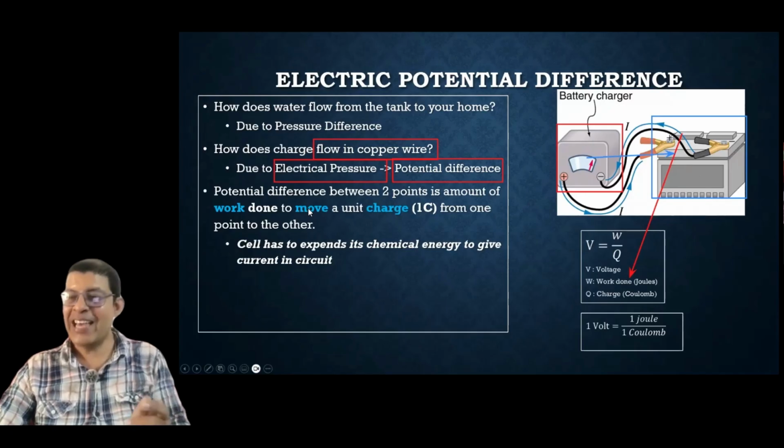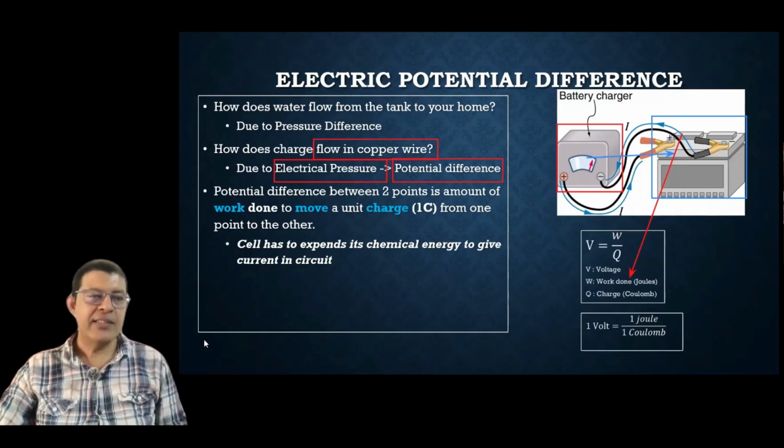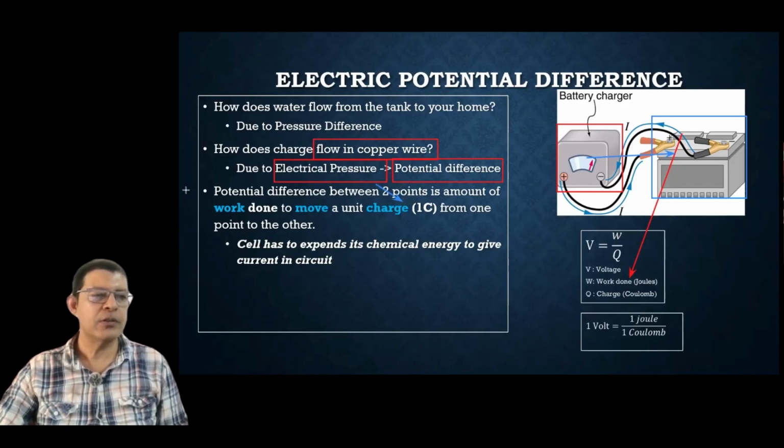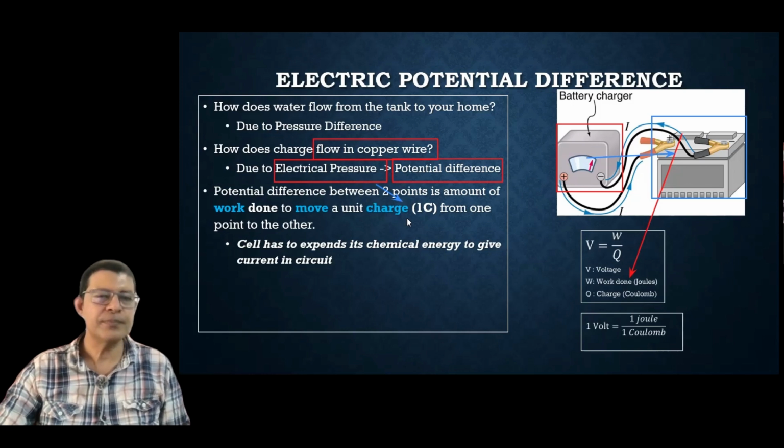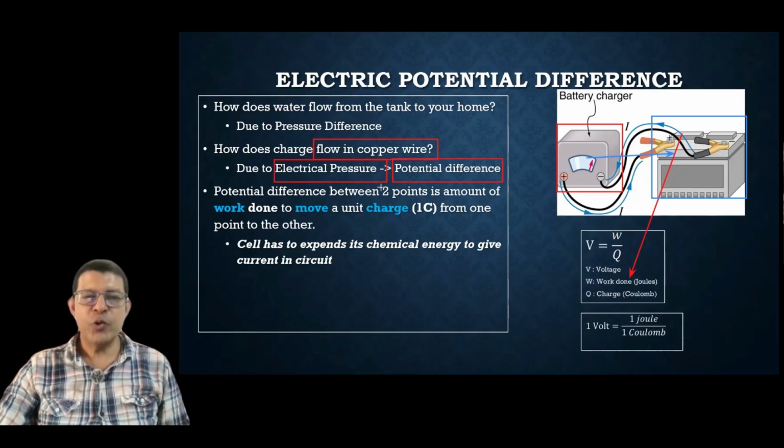Okay, potential difference is hence defined as the difference between 2 points. Sorry, I took the wrong indicator. Eraser, where is the eraser? So potential difference between 2 points is the amount of work done to move a unit charge from one point to the other.